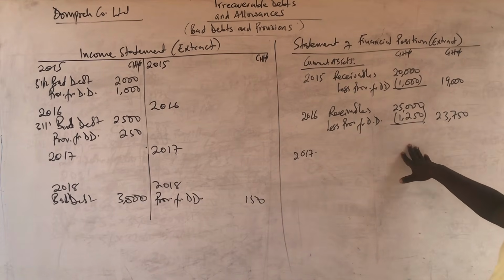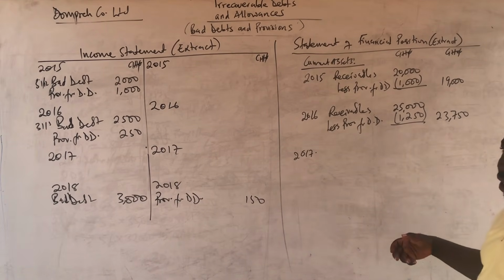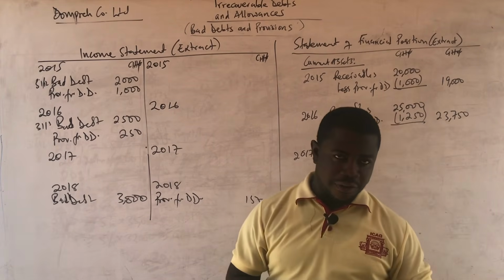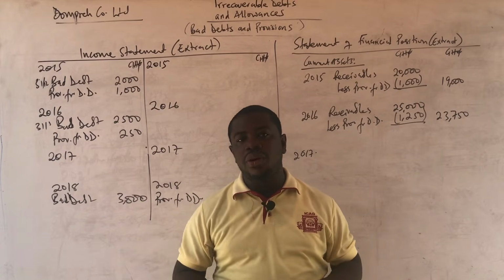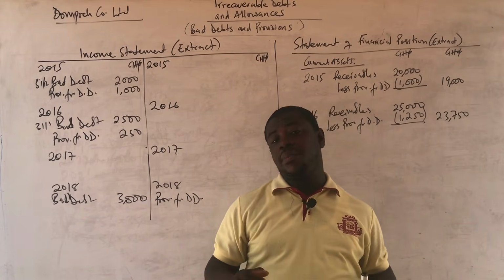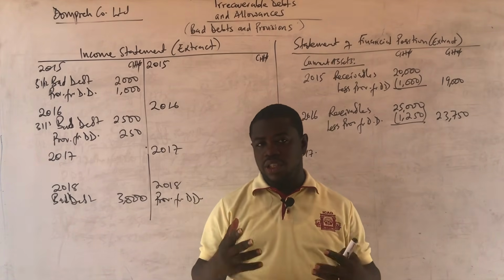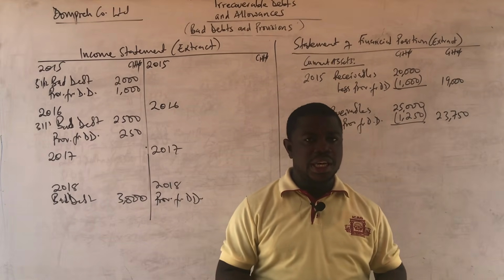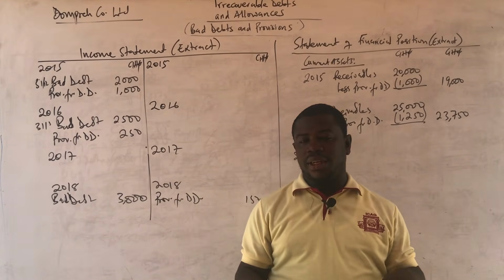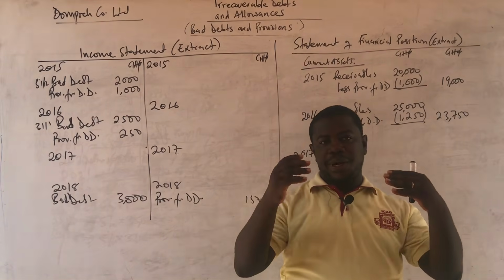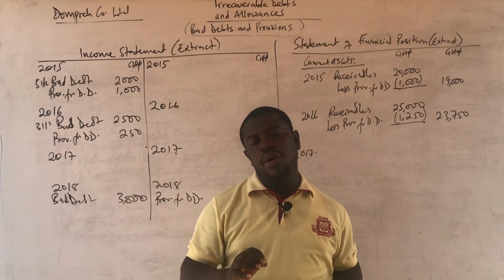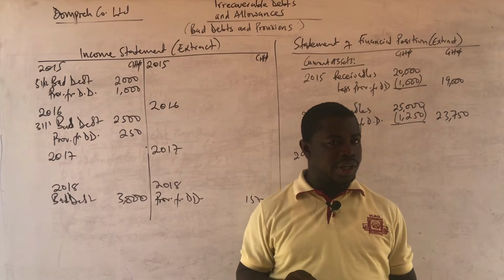You are just going to show the receivables figure, take out that whole balance carried down figure for provision, and then you are done. So this is how to go about the provision for doubtful debt. As a matter of fact, I'm very sure that your difficulty has been made very easy from what I have explained, but we are not done. I'm here to talk about bad debt recovered, and we may even prepare the debtors account as well. And then I'll also talk about provision for discount on debtors.